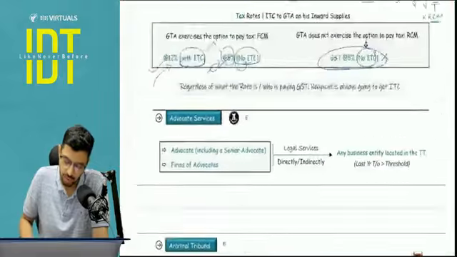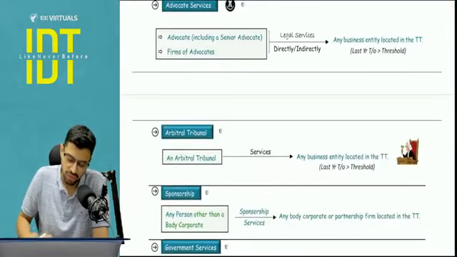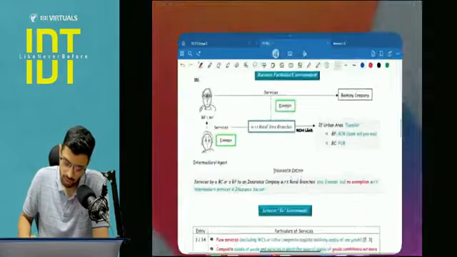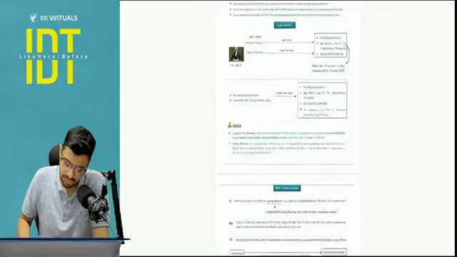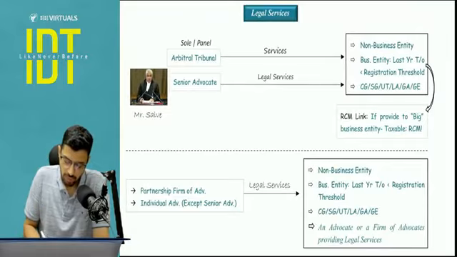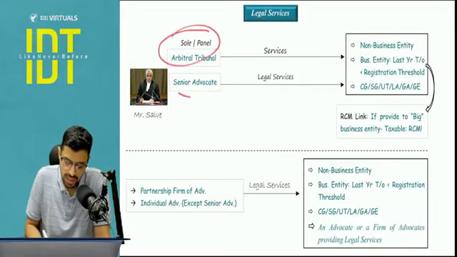Now I would like to move further to the advocate services, and before that we will first cover the exemptions with respect to advocate. Okay, first we will cover the exemption part with respect to advocate. Now let's start. First, we will talk about arbitral tribunal and we will talk about senior advocate. Okay, so suppliers are arbitral tribunal or a senior advocate.